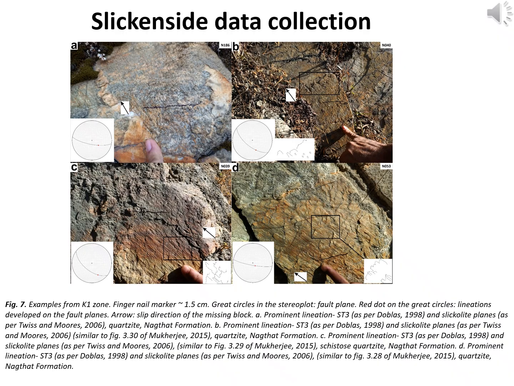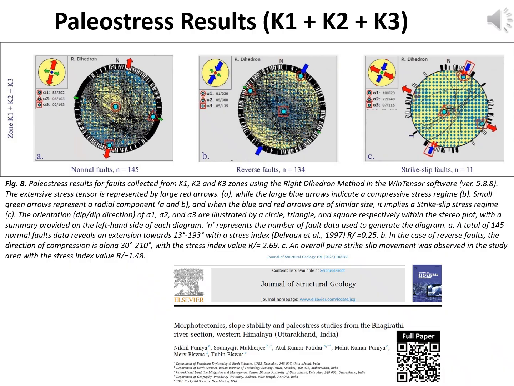Paleostress analysis across all zones revealed three dominant regimes: northeast-southwest extension, R equals 0.25, north-northeast, south-southwest compression, R equals 2.69, and a strike-slip regime, R equals 1.48. This lent robust support to our hypothesis of multi-stage tectonic reactivation, linked to Himalayan arc dynamics.